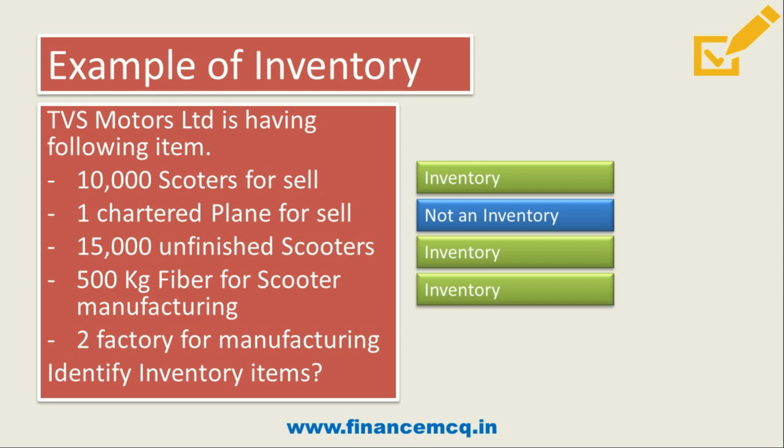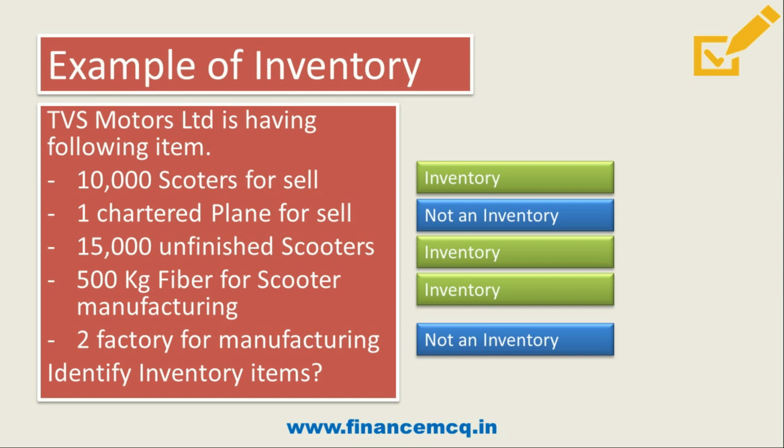Will these two factories form part of inventory? The answer is no, it's not an inventory. Why? Because it is not an asset held for sale, nor is it held for consumption in production of goods and services. So it's not an inventory, it is an asset. I hope with the help of this example, it is clear which items will form part of inventory and which will not.